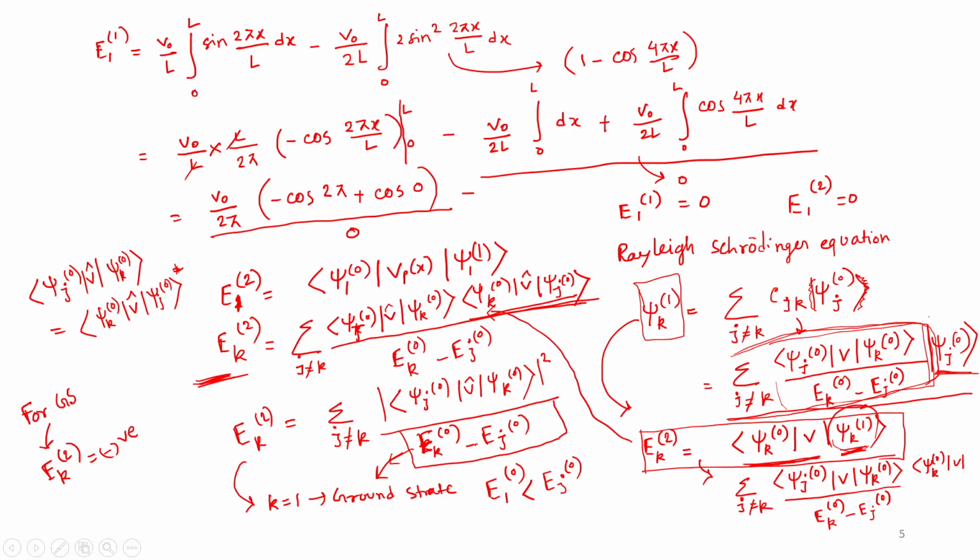Do you have any doubt here? It will always be negative for the ground state. Not always in general; it depends on k and j, on which state you are choosing. If k is 1, then it will always be negative, for j a number greater than 1. For this I have to derive the small answer, but I hope this is clear right now.